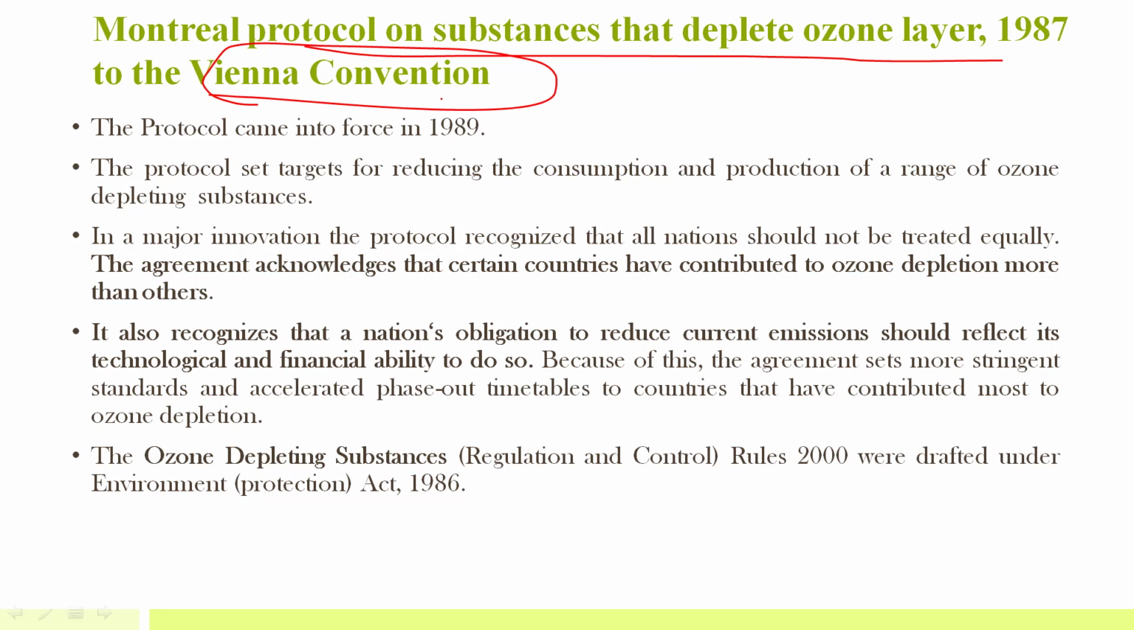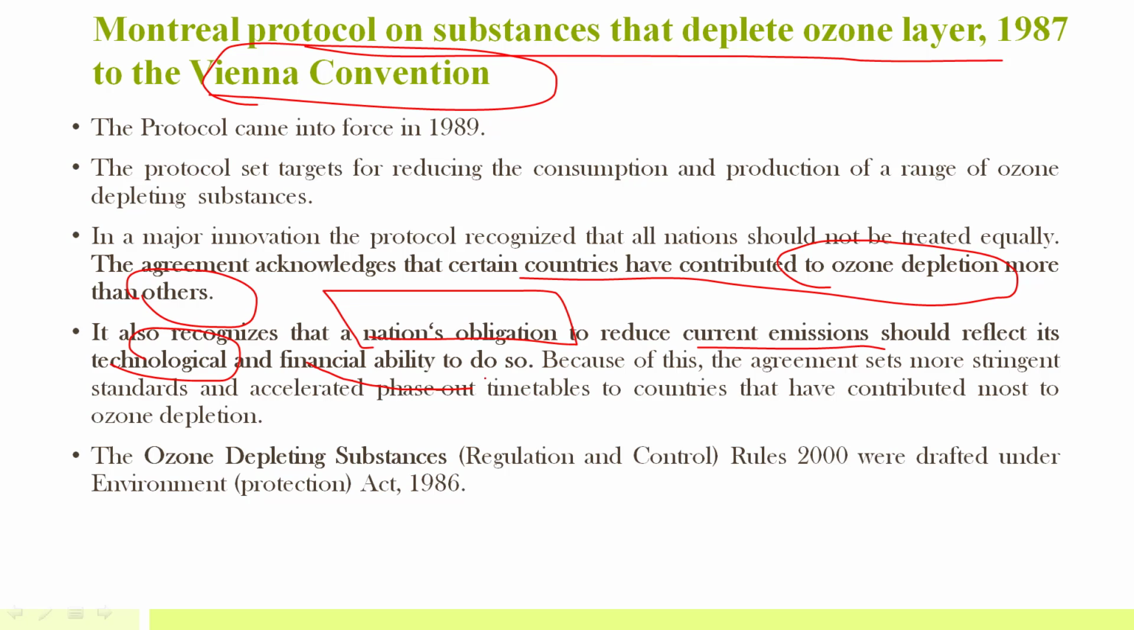This we've already discussed. In this agreement, it acknowledged that certain countries have contributed to ozone depletion more than others. So it recognizes that a nation's obligation to reduce current emission should reflect its technological and financial ability. That is the CBDR principle, common but differentiated responsibility: those countries that are emitting more should take more responsibility, and they have more obligation to reduce the current emission.